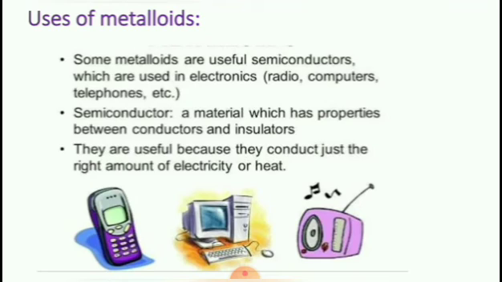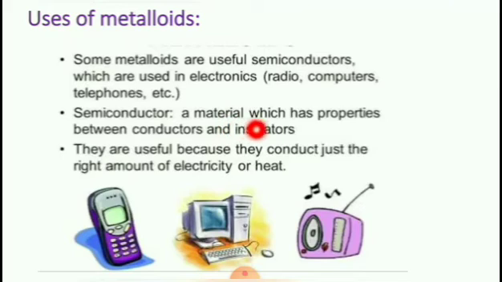Uses of metalloids. Some metalloids are useful semiconductors which are used in electronic devices, radio, computers, telephone, etc. What is a semiconductor?